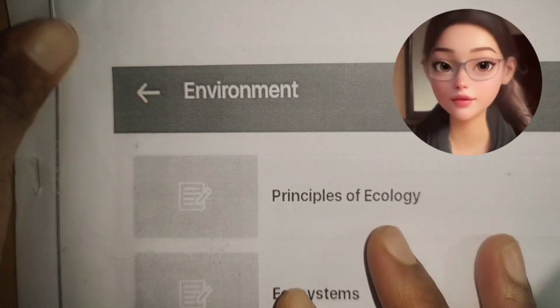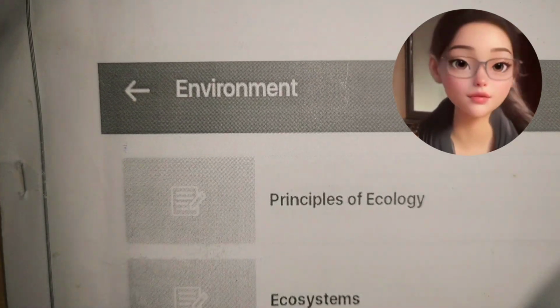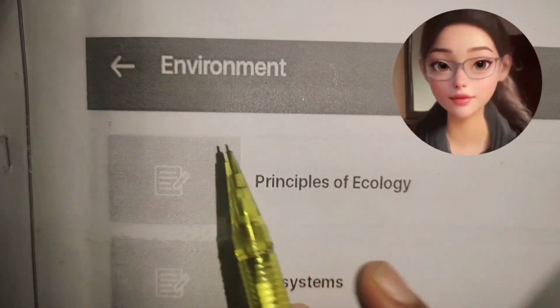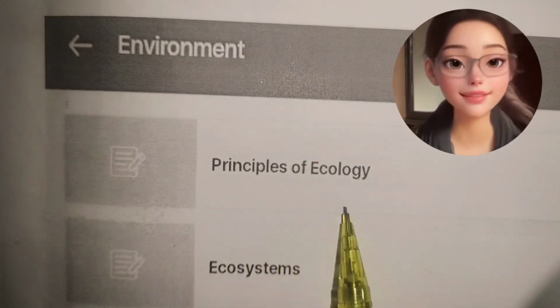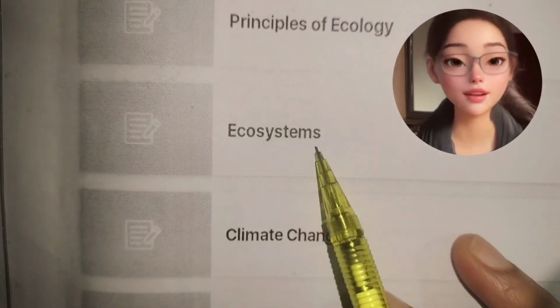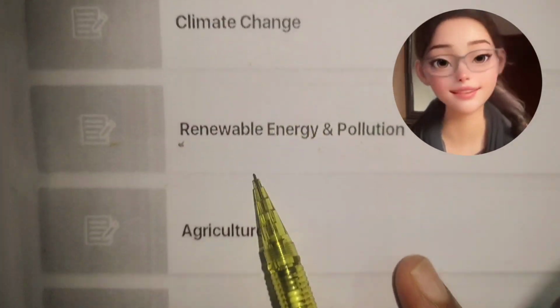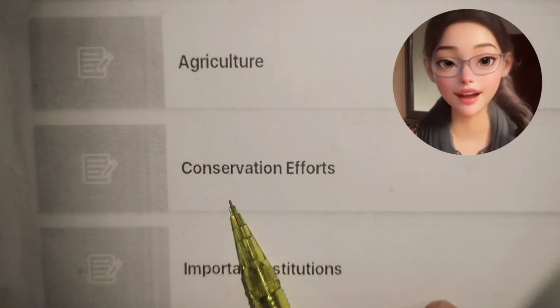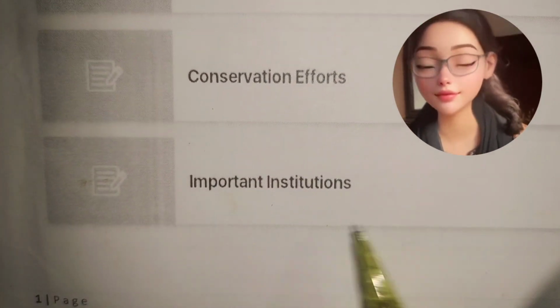Let us start today's subject, environment. This is a quick revision. Principles of ecology, ecosystem, climate change, renewable energy and pollution, agriculture, conservation efforts, important institutions.